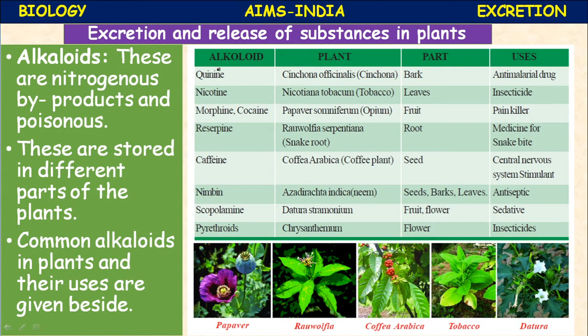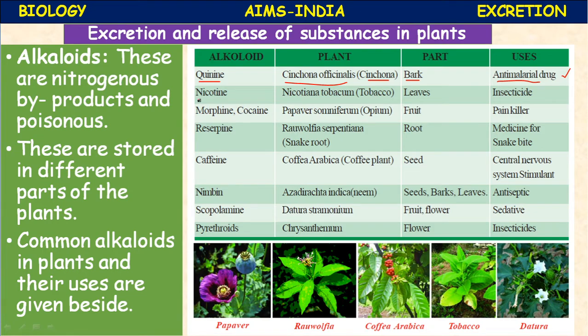Let us go through. The alkaloid name is quinine. It is extracted from the bark of Cinchona officinalis, which is the plant name. From which part is it extracted? From the bark. And it is used as an anti-malarial drug, in the treatment of malaria, the oldest drug. Recently, even during corona, this drug was used in the beginning.